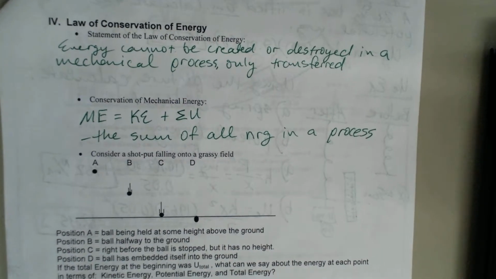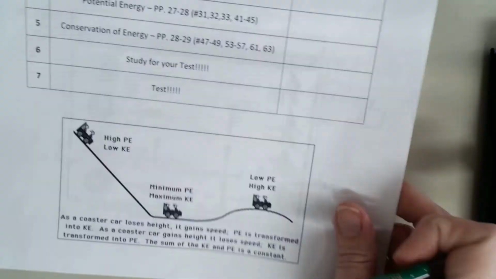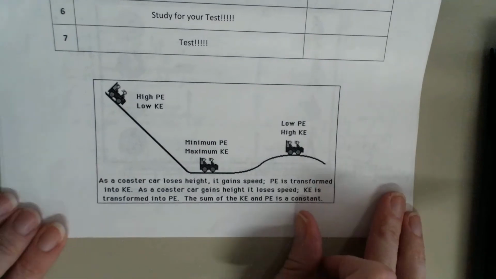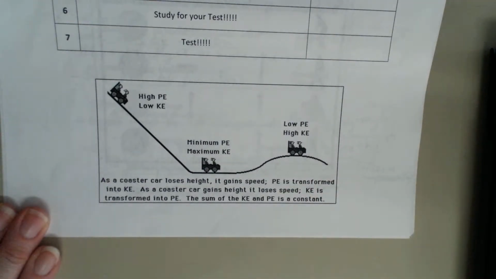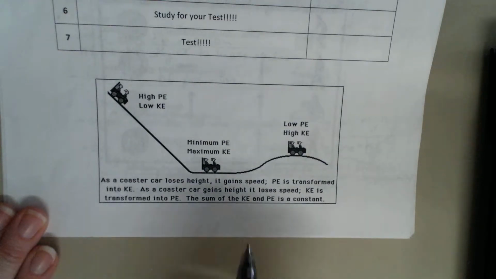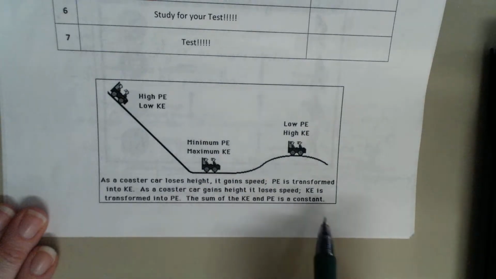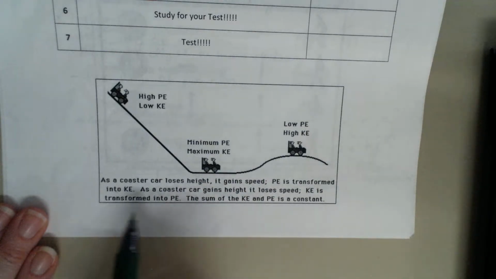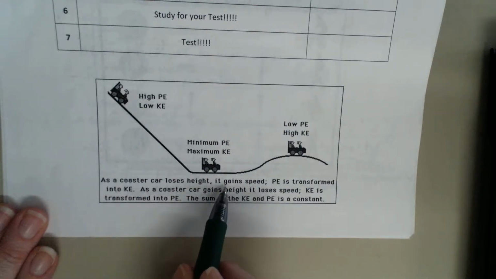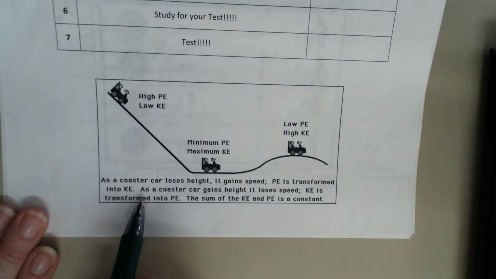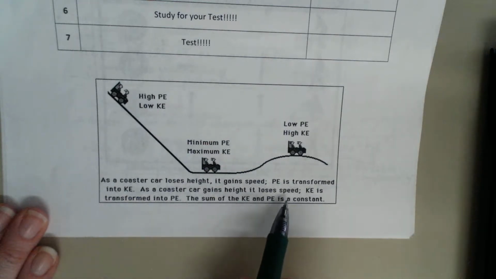Okay, at the front of the packet, on the assignment sheet, you've got a little graphic here with a little guy on a roller coaster. Let's talk about this little guy on the roller coaster. It says, as a coaster car loses height, it gains speed, and the potential energy is transferred into kinetic energy. So losing height means it's going to speed up. And then as the coaster gains height, it loses speed, so the KE is transformed into PE.